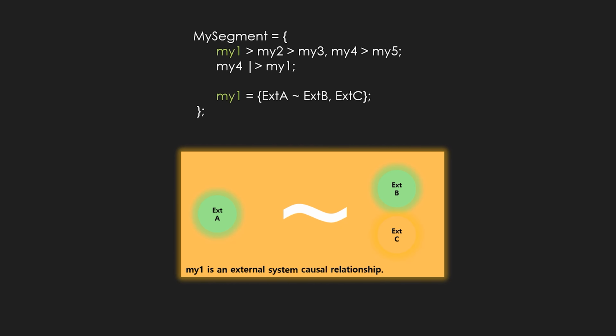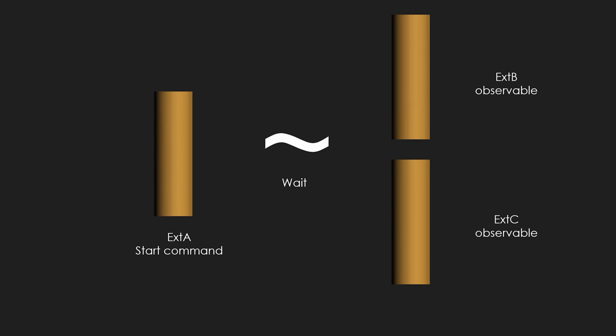If you look at the input-output behavior of call 1, it has a structure to observe BC by instructing external system behavior A. This is equivalent to saying that though we do not know the detailed causal relationship between ABC actions, we know that BC is observed causally by instructing action A.